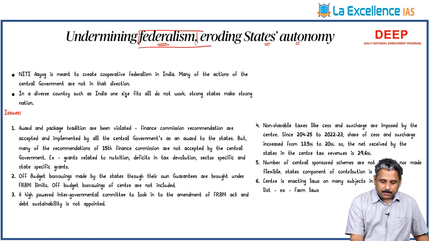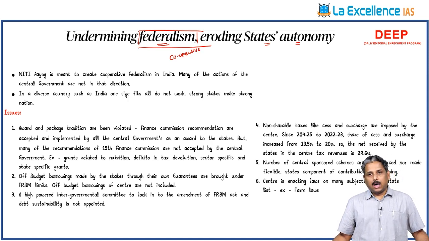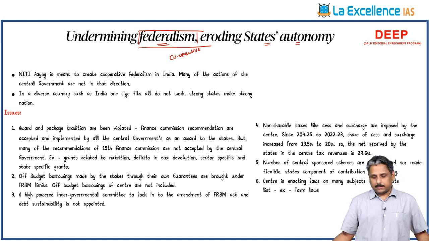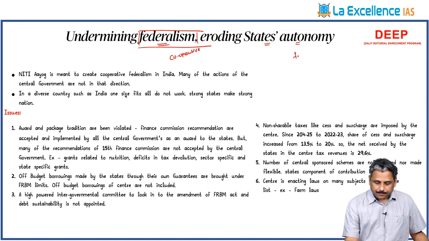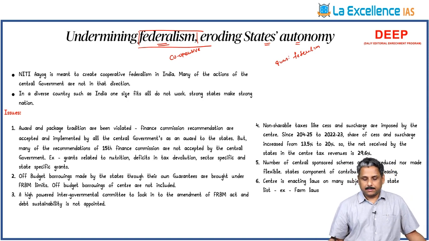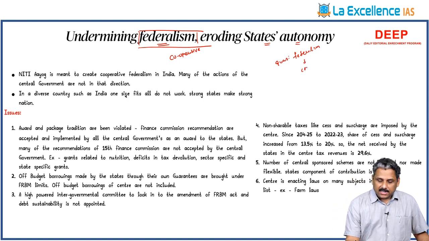Indian federalism sometimes is described as cooperative federalism, competitive federalism, or federalism with unitary bias. Let us understand why it is called quasi-federalism and, on the other side, federalism with unitary bias. Here, the center has a lot of money power, or revenues are high for the center, and responsibilities are high for the states.